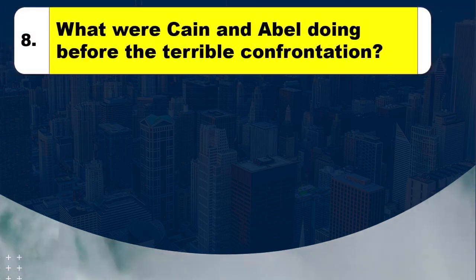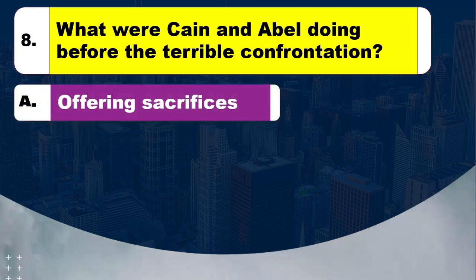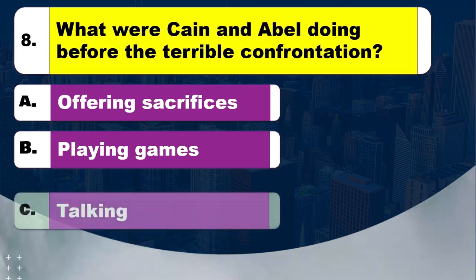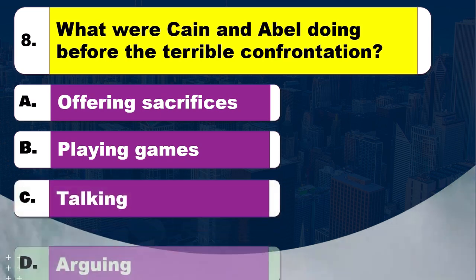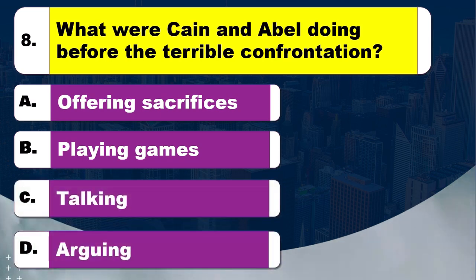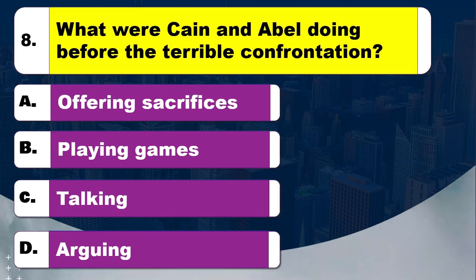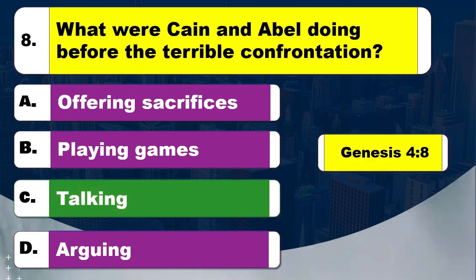Question 8. What were Cain and Abel doing before the terrible confrontation? Option A, offering sacrifices. Option B, playing games. Option C, talking. Option D, arguing. Time to think. The right answer is option C, talking. The Bible reference is Genesis, chapter 4 verse 8.